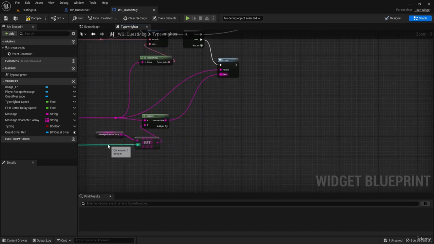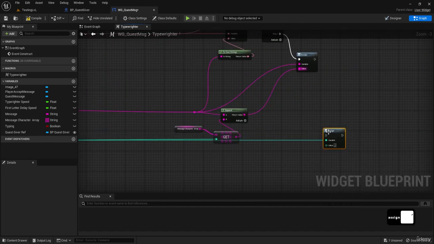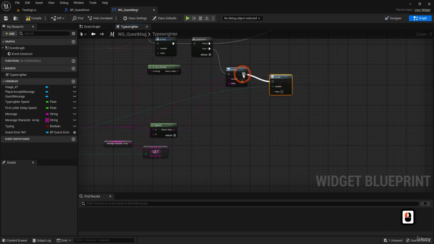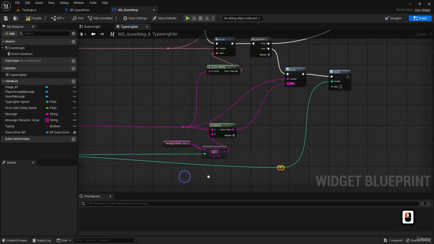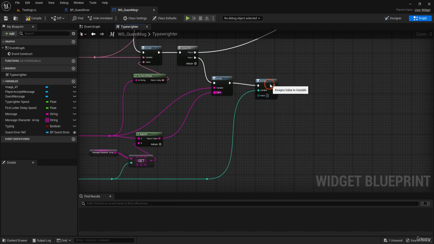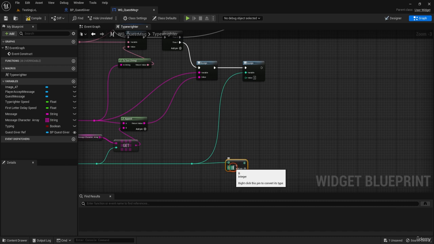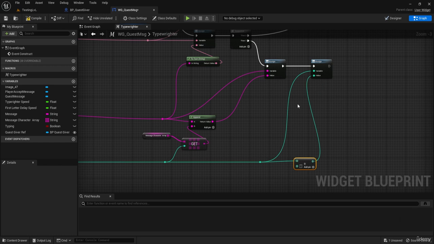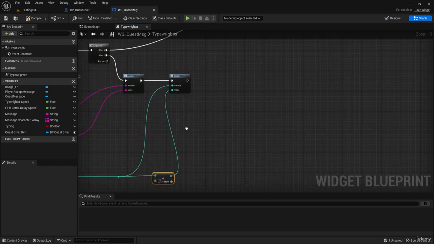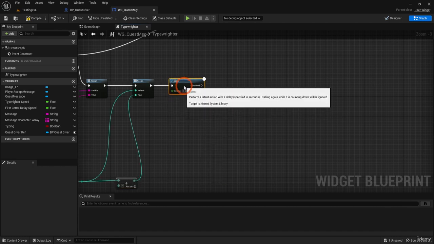Now we want to increase also our local integer. So I'm gonna assign, the most hard part is making this look pretty. So I'm gonna assign this +1. So it moves to the next integer. So this will get the next one the next time it will get. And now we're gonna need a delay for our next letter.